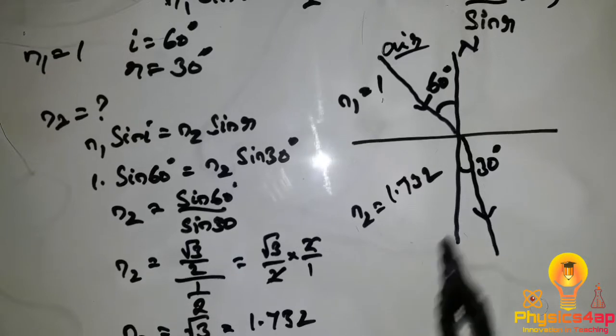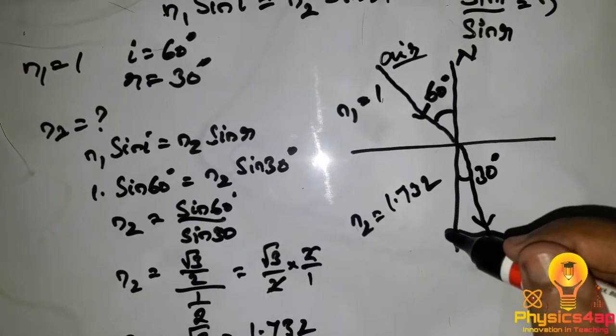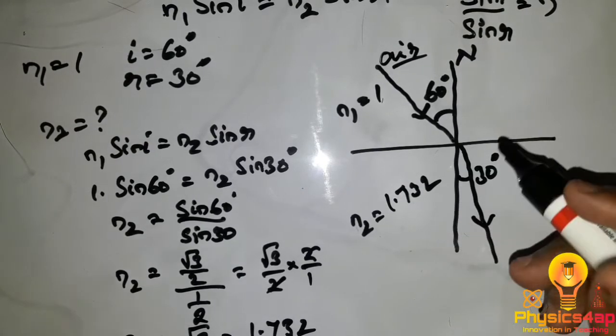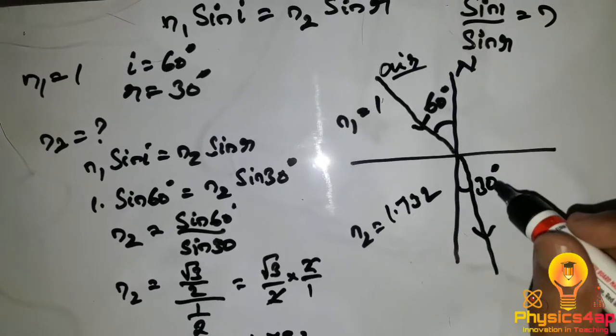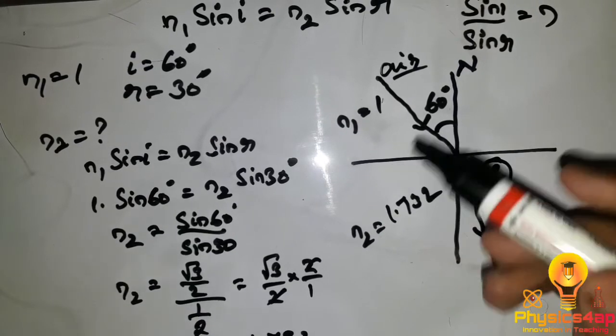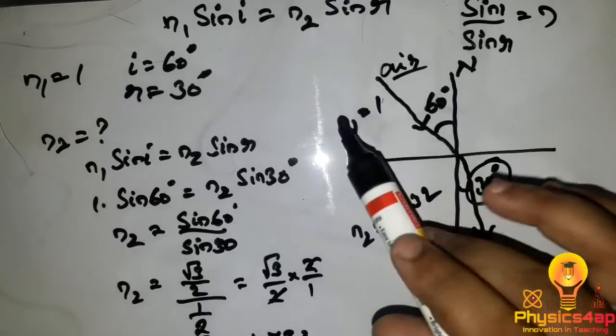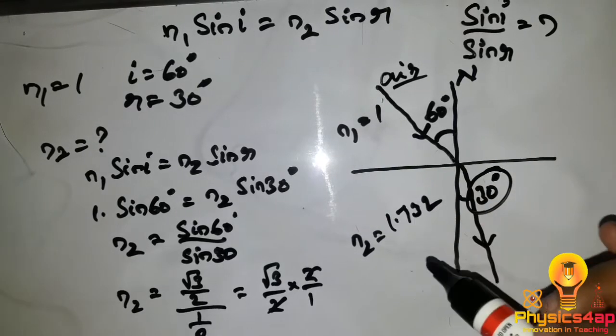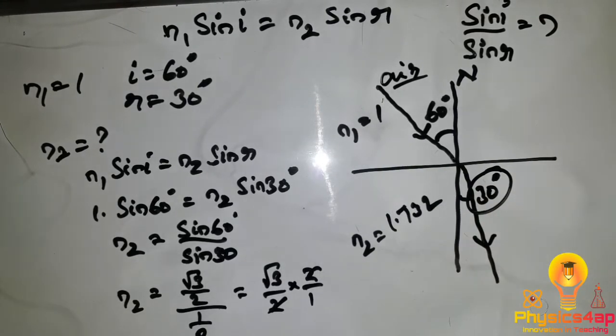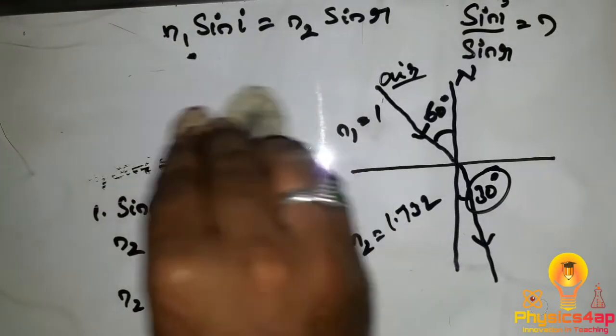So Snell's law is used to find out the refractive index of the second medium, and also we can find out any of the terms which are not given in the values. So that is about Snell's law, one of the numericals. Let's see another type of numerical.